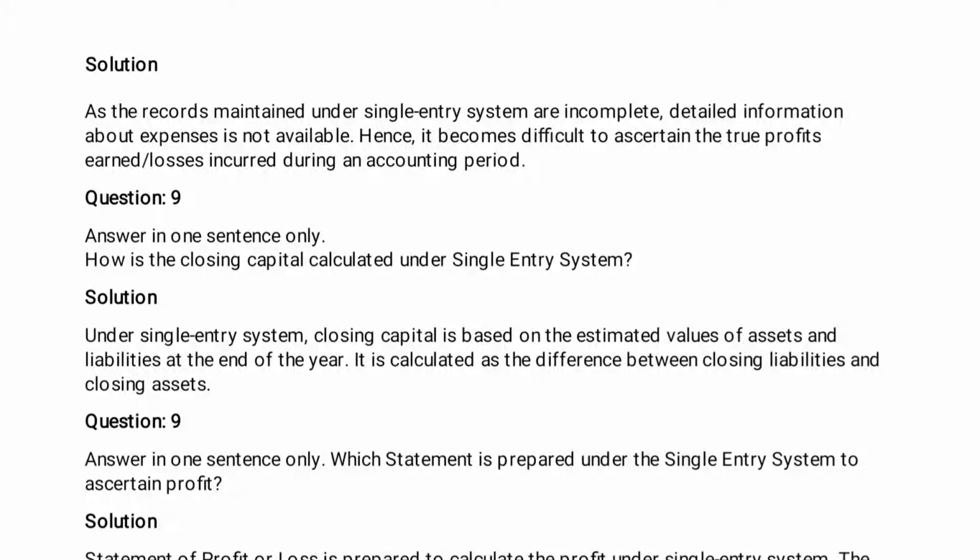As records maintained under single entry system are incomplete, detailed information about expenses is not available, hence it becomes difficult to ascertain the true profits and losses incurred during an accounting period.